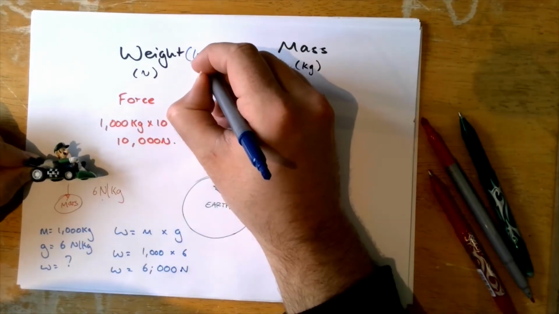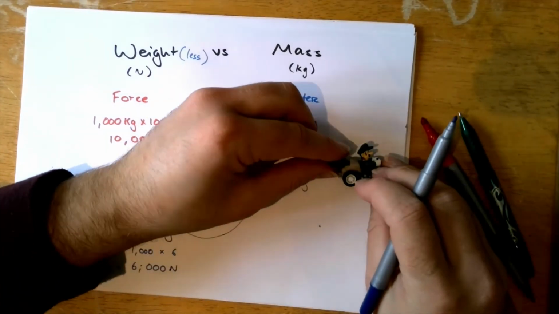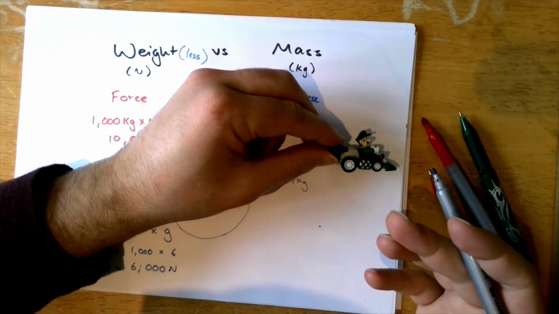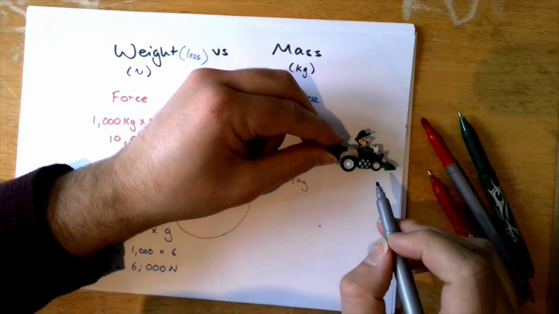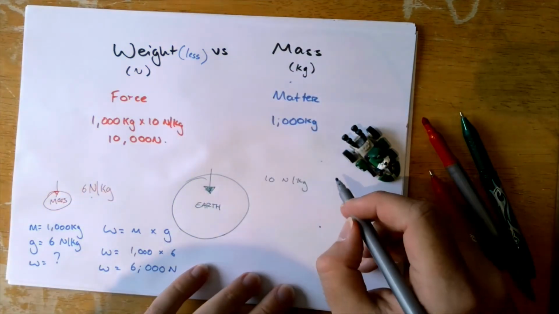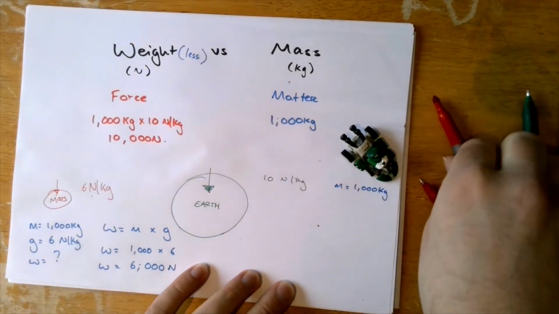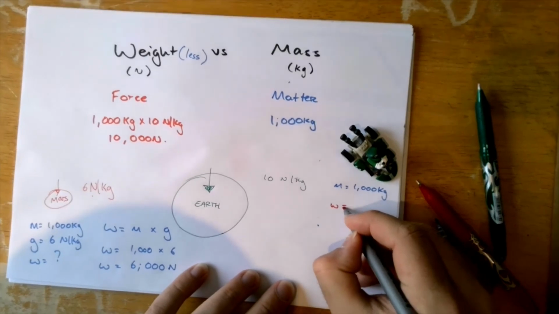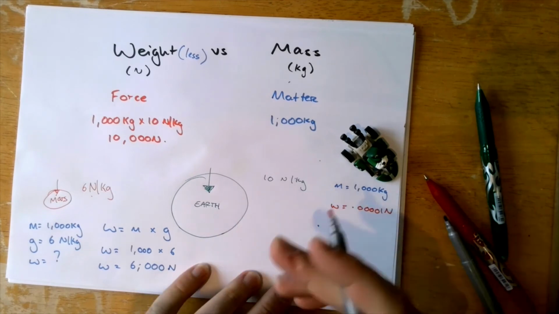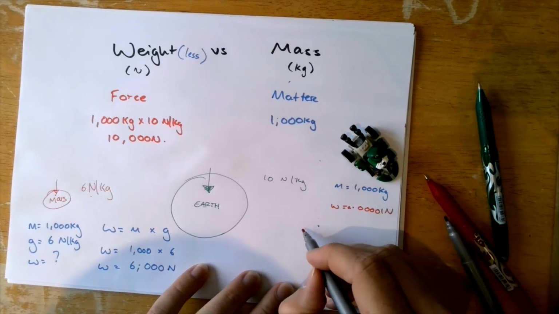Where does this idea of weightlessness come from? Well, if I put my object into space, there's microgravity. So there's only a very tiny amount of gravitational field strength. The further away you get from an object that has a gravitational field, it gets exponentially smaller. So my little car hanging out in space will still have a mass of 1,000 kilograms, but the weight will have changed. The weight will be tiny. This is why you see people being weightless in space. It's not because there is no weight, it's just because it's microgravity.